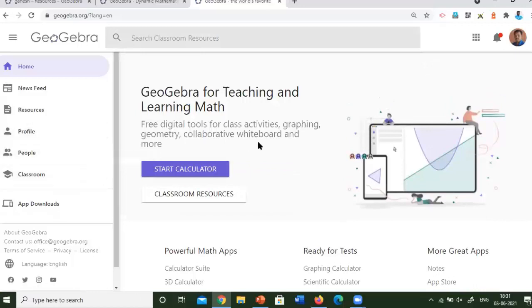Here, what are the things I have to do? I have to be clear about what I am going to teach and what activities I am going to give to the students. This is essential for a teacher: before conducting any online class, we have to be very keen and very clear about what activities we can do. Just for example, I am going to introduce the properties of a triangle. I think this will be easy for your convenience. Properties of a triangle.